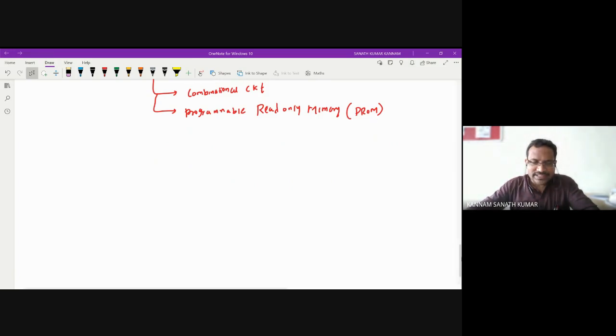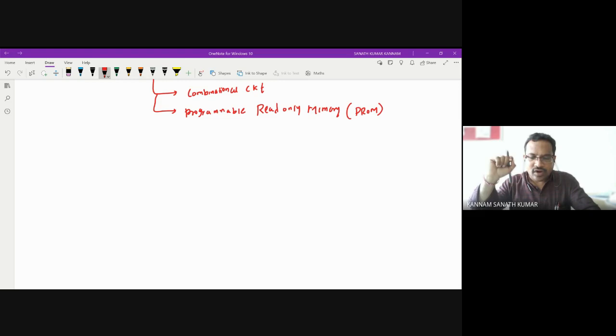First one, easy design. So you can say advantages: easy design. Second, design can be changed rapidly. Third, faster than MSI circuits. Fourth, reduce cost.